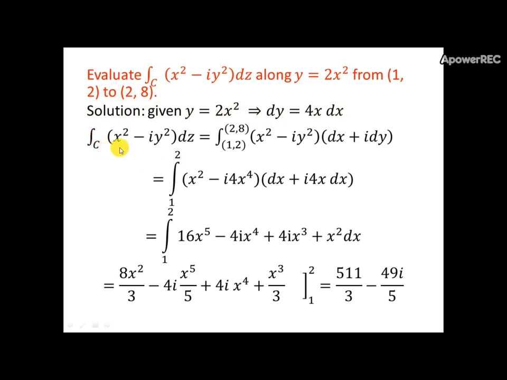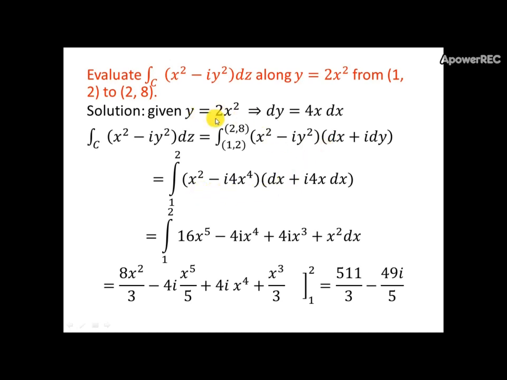Hence the integral over C of x square minus i y square dz equals the integral from the initial point (1, 2) to (2, 8) of x square minus i y square times dx plus i dy. I convert a two variable function into a single variable function.